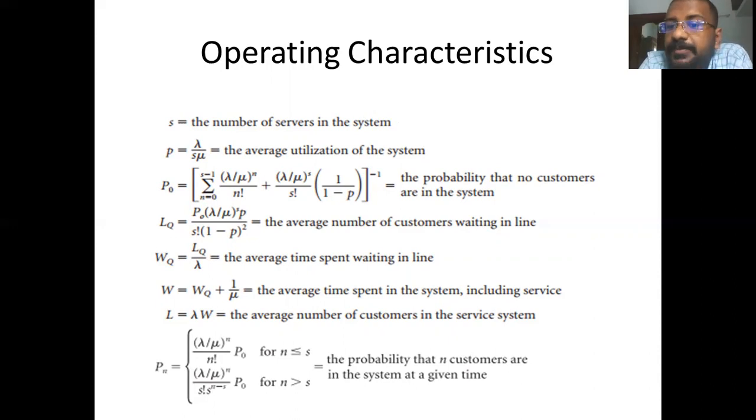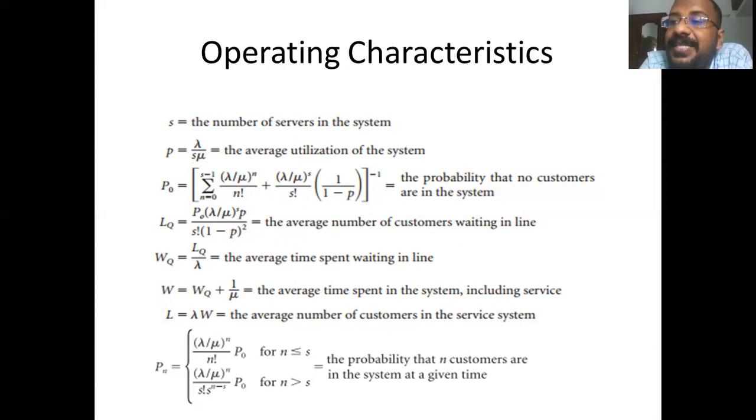The next one is the probability that there are no customers in the system, P0, given by the summation n goes from 0 to s minus 1 of (lambda by mu) to the power n by n factorial, plus (lambda by mu) to the power s by s factorial into 1 by 1 minus rho, the whole raised to minus 1.